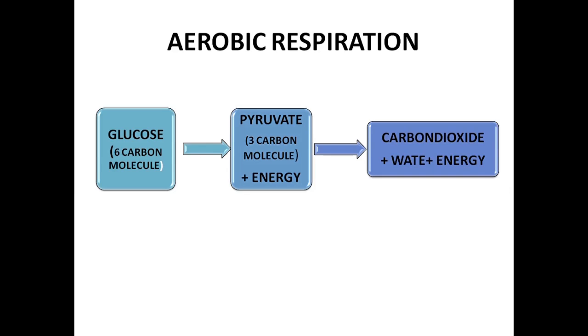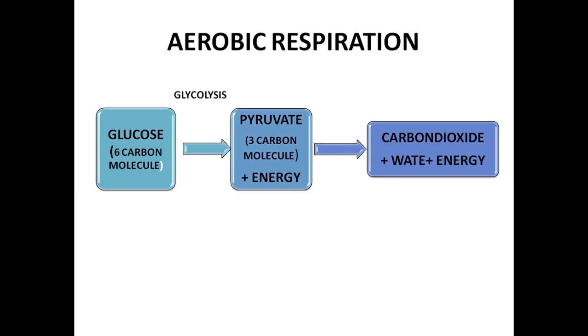It's actually not in the syllabus, but still I'll tell you the formula for pyruvate, that is C3H4O3. So it has 3 carbons, C3. That's why it's a 3 carbon molecule. So glucose, by the process of glycolysis, is broken down into a 3 carbon molecule called pyruvate. So what is glycolysis? It's a process where the 6 carbon molecule glucose is broken down into the 3 carbon molecule pyruvate and a lot of energy is released.